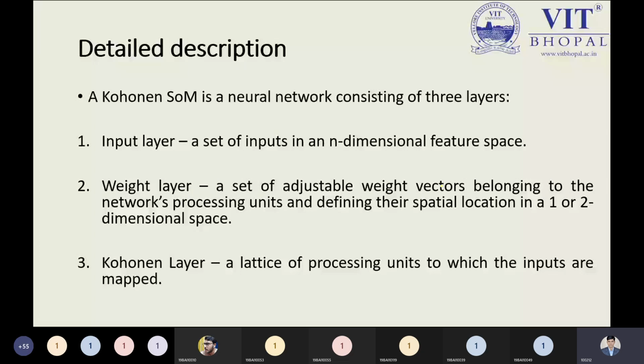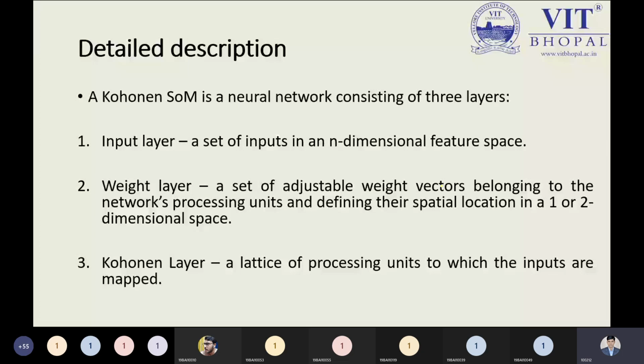But the weight layer is required. The weight layer in the detailed description of the SOM is a set of adjustable weight vectors belonging to the network processing unit. This network processing unit will be managed by the neuron. Please keep in mind, it defines their spatial location in a 1 or 2 dimensional space. From the weight layer, we are trying to adjust our input, as pulled by the weight vector, into the 1 or 2 dimension space, and that is handled by the layer known as the weight layer.